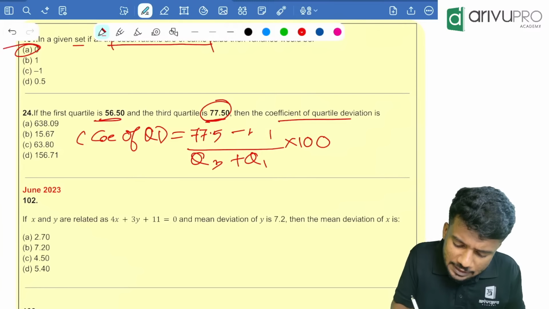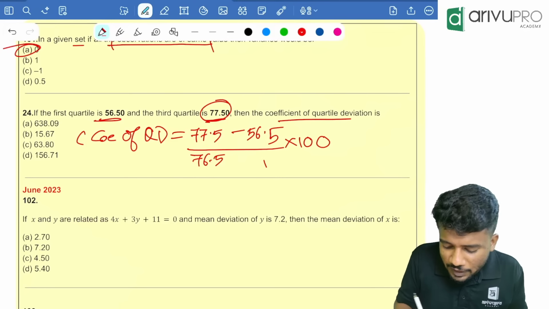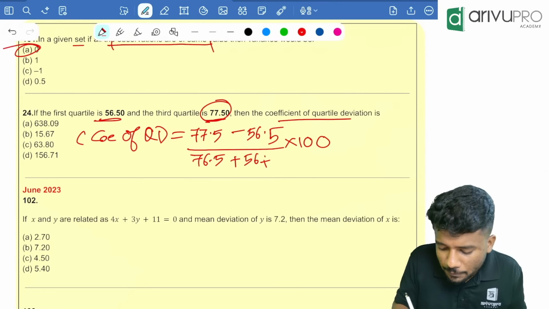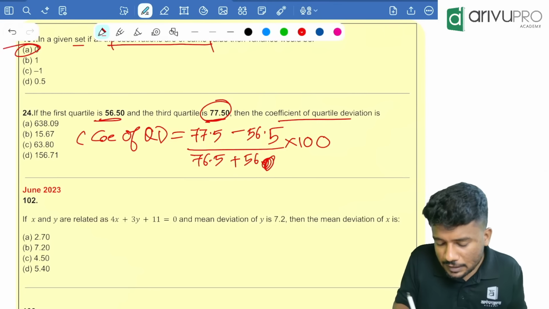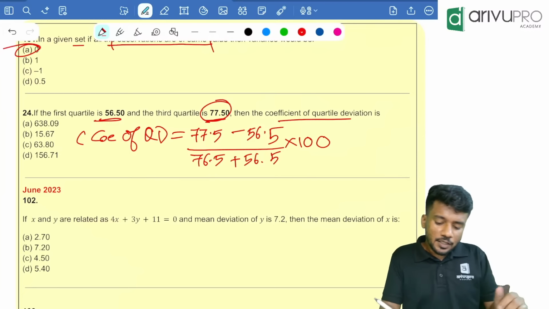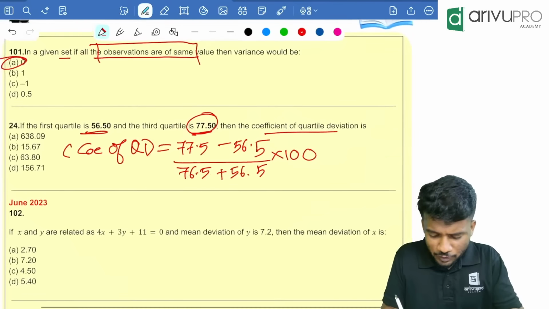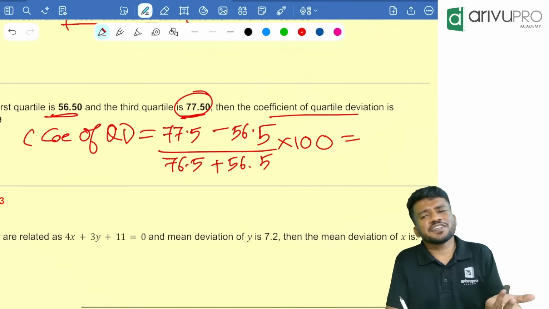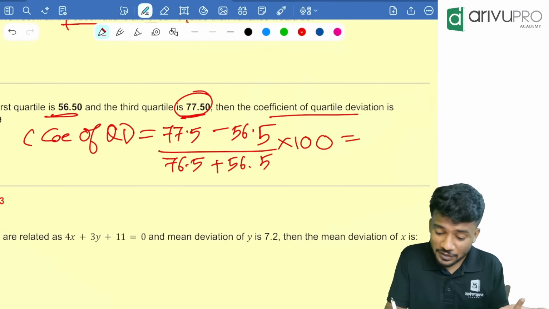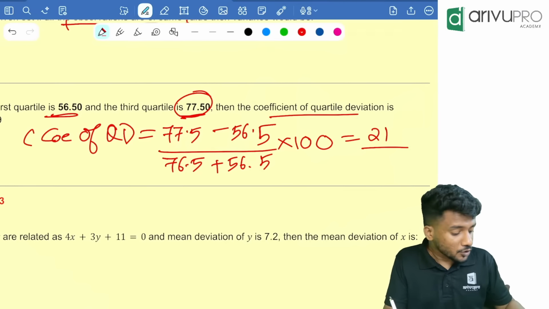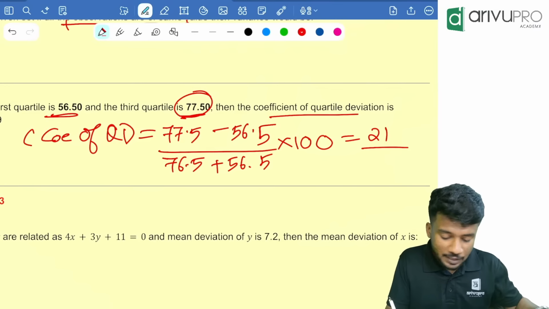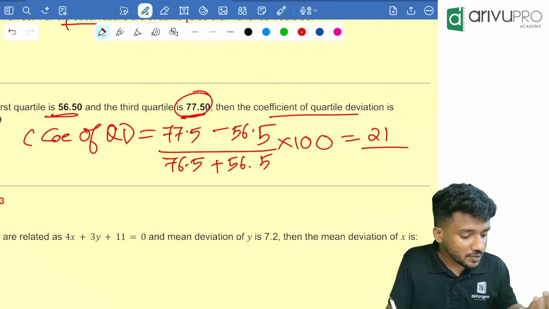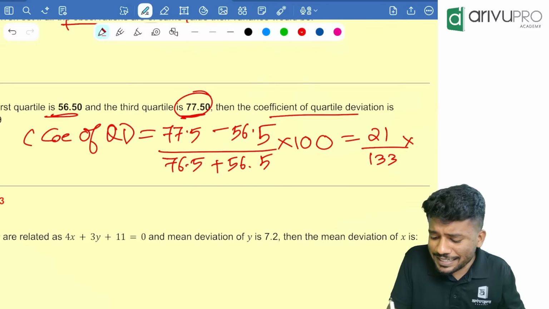First quartile is 56.5. Take your calculator and start doing it. So which is equal to how much? 76.5 minus 56.5 is how much? 20 divided by 76.5 plus 56.5, which is equal to 133, into 100.